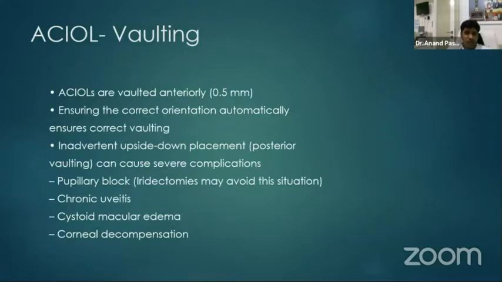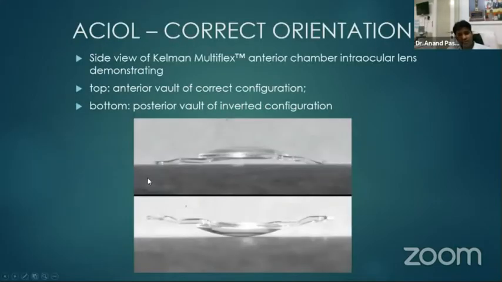The AC IOLs are vaulted anteriorly. They are around 0.5 millimeter, and ensuring correct orientation ensures the correct vaulting, which avoids complications associated with pupillary block, chronic uveitis, cystoid macular edema, and corneal decompensation. So here we see the AC IOL in the correct orientation.